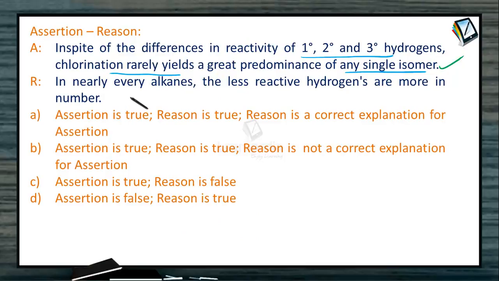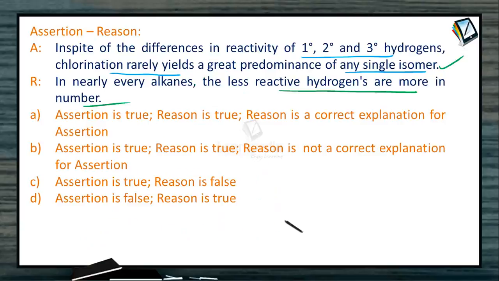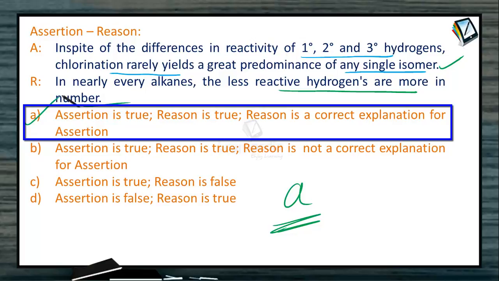The second one is given as, in nearly every alkane, the less reactive hydrogens are more in number. So this is definitely correct here, because the more reactive tertiary hydrogen is only 1 and the less reactive primary hydrogens are more in number. Even though the reactivity is less, because of that more in number, we are getting almost similar percentage of product. But anyhow here, the relative amount of product formed with replacement of primary hydrogen is more than that of secondary. Last comes the tertiary one. So that is the reason why here our answer is option A. That is, assertion is true and reason is also true, and the second statement is the correct explanation for the first one.